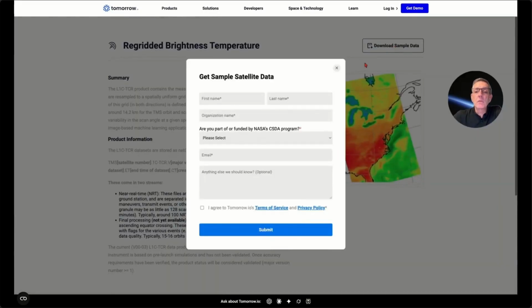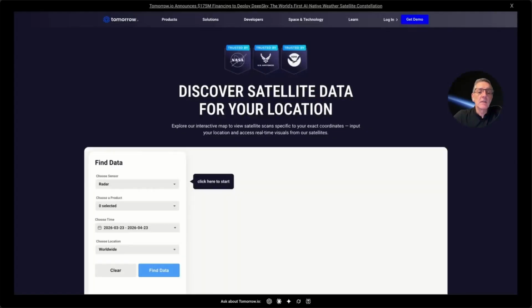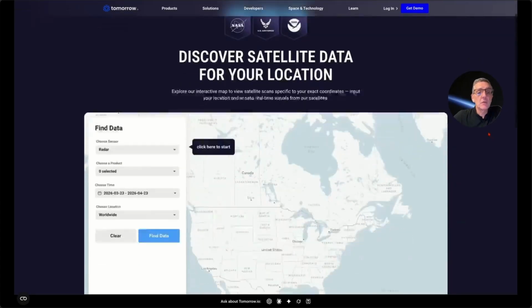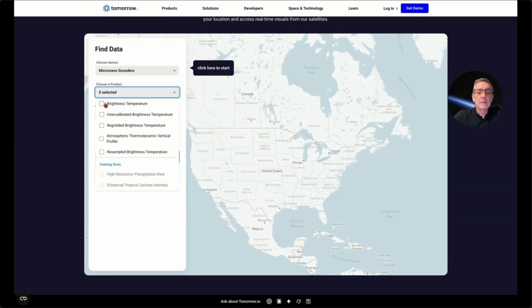Or you can also go for more data discovery for research purposes, where you can select here in this web page the sensor, for example, the microwave sounders. You can select one or more level 1 or level 2 data here. And you can select the time period of the data. Remember, this is archive data only.